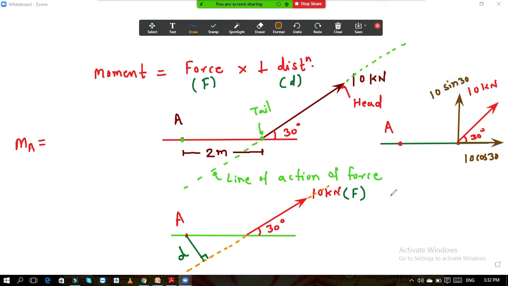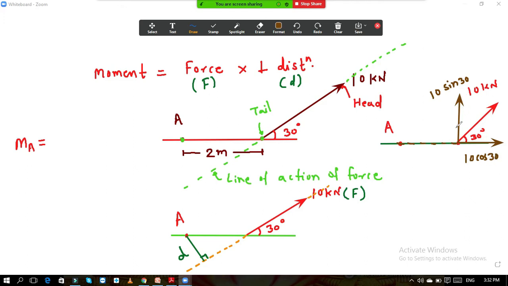Now it will be very easy for us to calculate the moment. How do we calculate the moment? If you extend the line of action of this 10 cos 30, and that force is passing through the point where we are calculating the moment, then its perpendicular distance becomes 0. You will not get a perpendicular distance. If this is the force 10 cos 30 from point A, what is its perpendicular distance? It is 0, because the force is passing through that point. So the moment of this 10 cos 30 is 0.